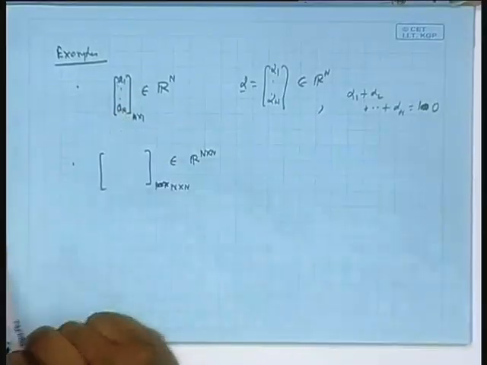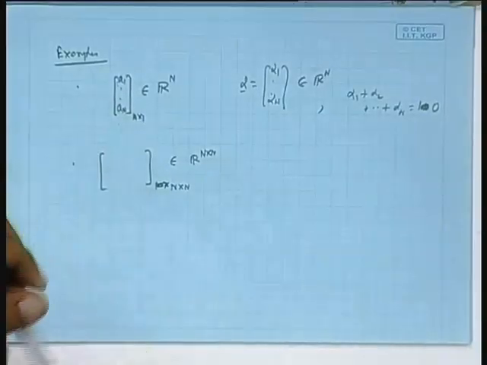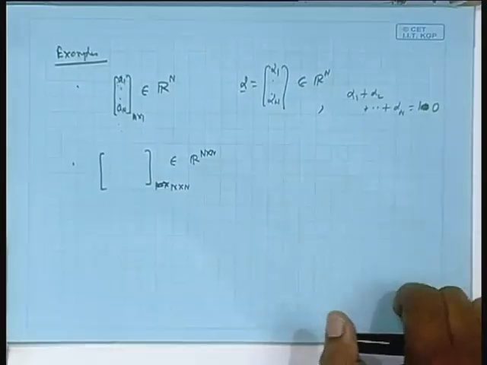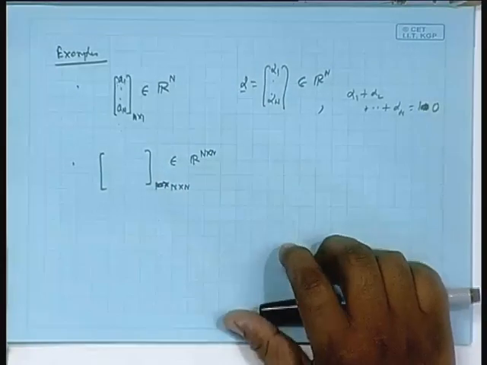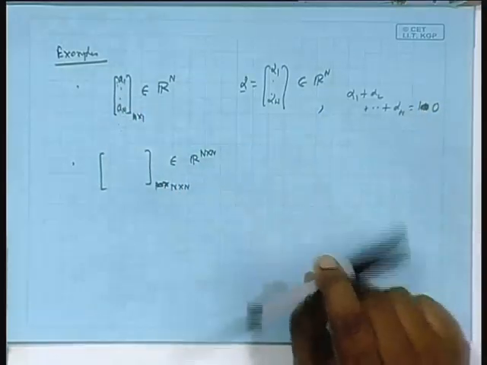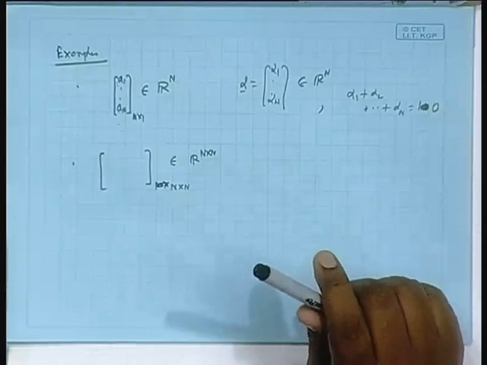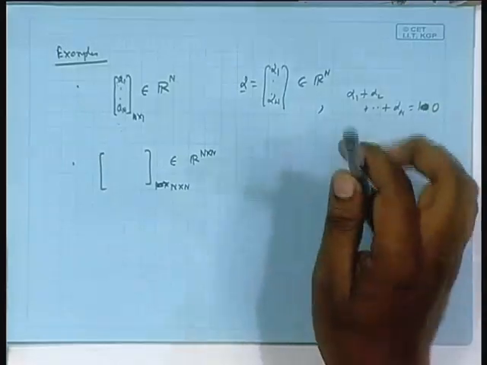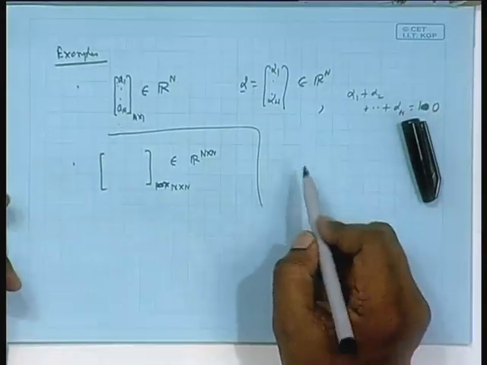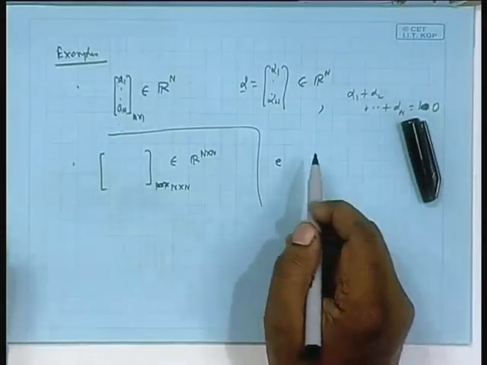Okay. Coming back to this first example, what is the dimension of the original vector space? But how do you come to that? The dimension of these column vectors is n, capital N. How to show that? To show that, suppose I consider a set of basis vectors, we call it the trivial basis. Then how many can you get?